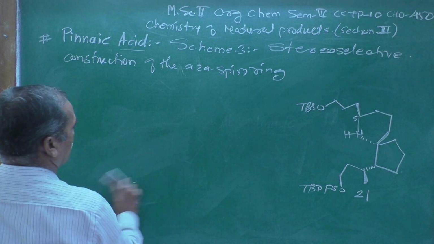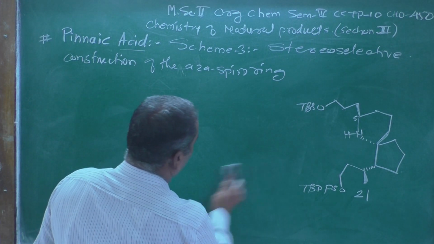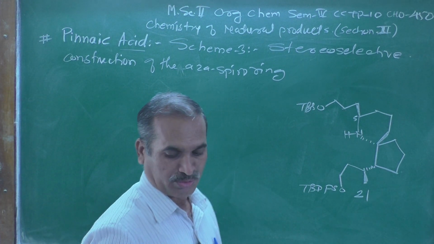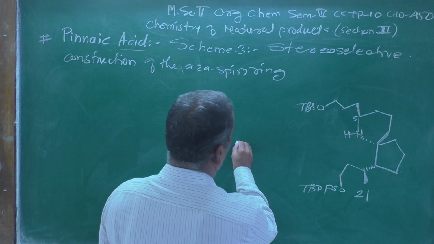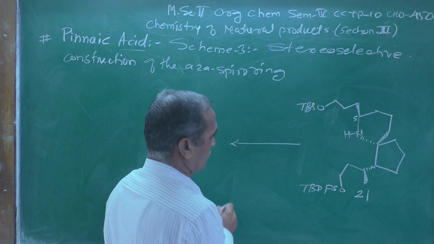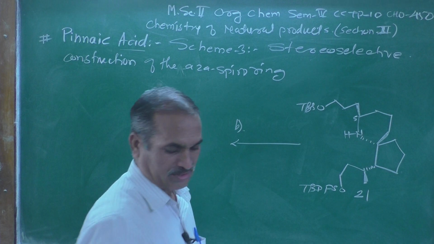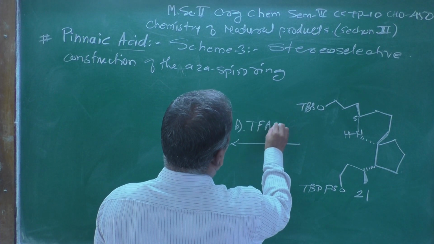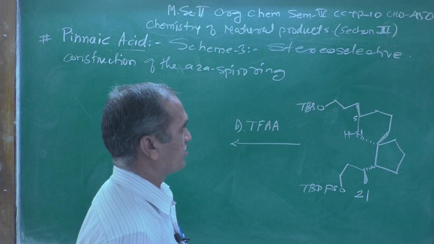I am showing that, reverting the arrow here, but you should remember now I am showing this arrow like this, and there will be a second reagent, which I am going to use as TFAA. This is the B reagent.